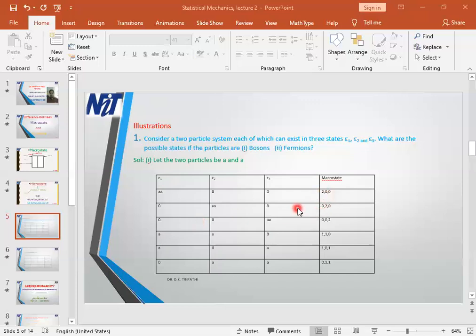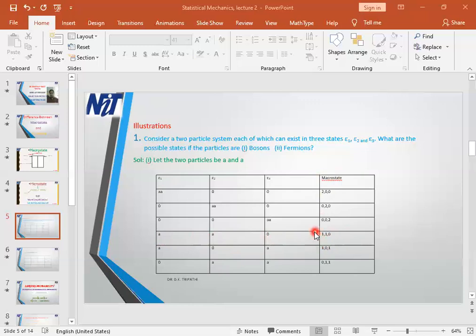Okay, now you see, particle A is in the first energy state, particle A is in the second energy state, and no particle is in the third energy state. So this distribution A A 0 is telling you which particle is where. But what the macrostate says is, 1 particle in the first energy state. Which particle, we don't know; as these are bosons the same name will be there, but which one particle is in the first energy state we don't know. Which one particle is in the second energy state we don't know. So these are the macrostates. Corresponding to these microstates, these are the macrostates.